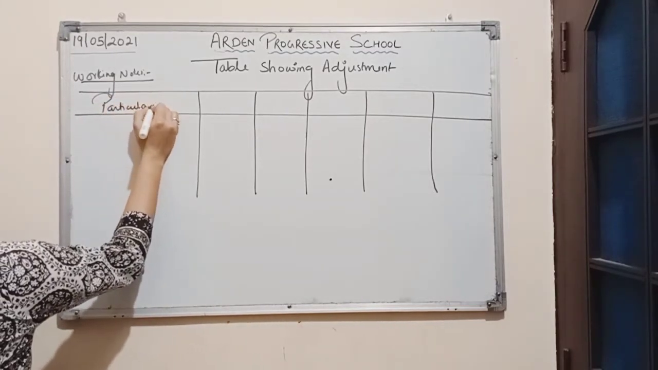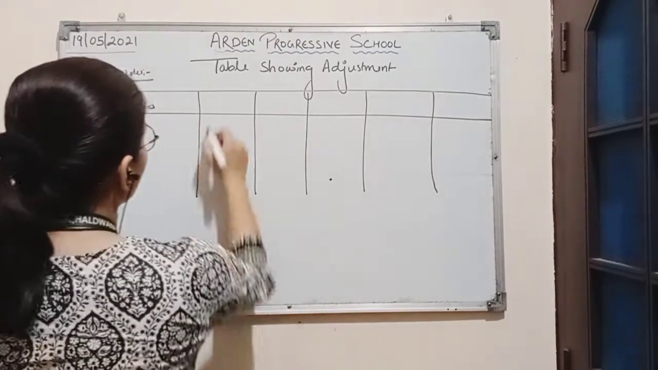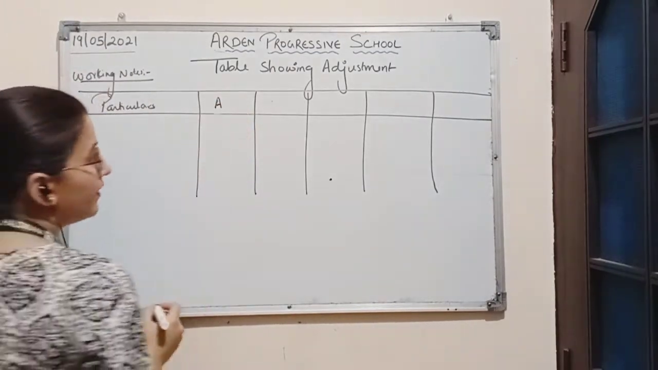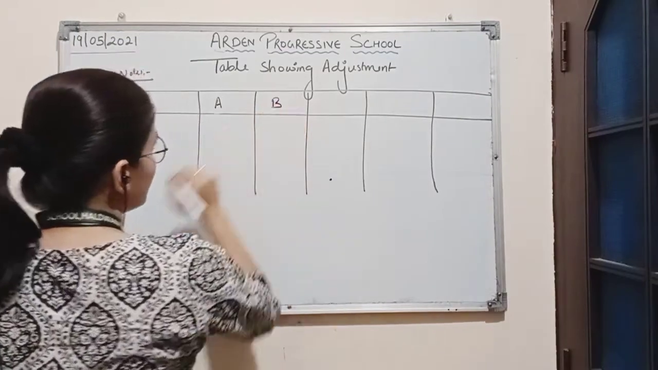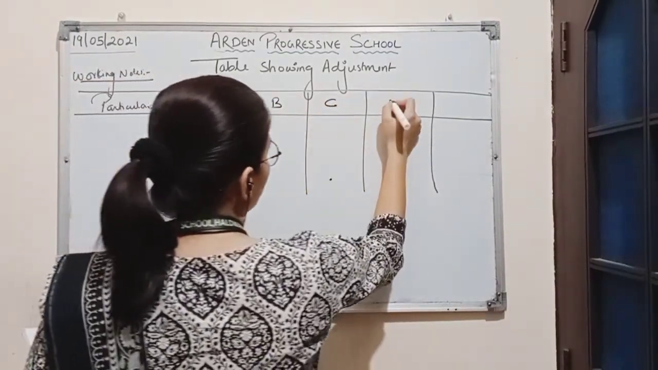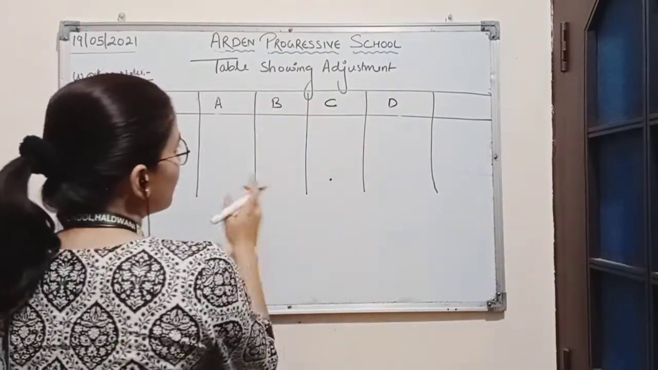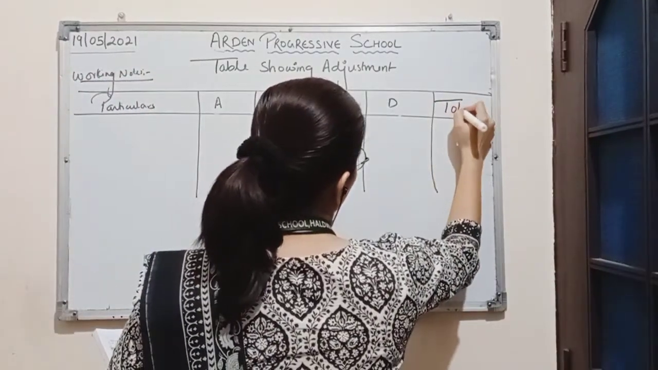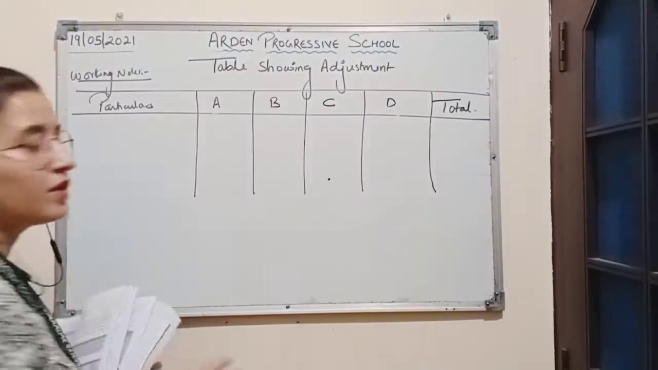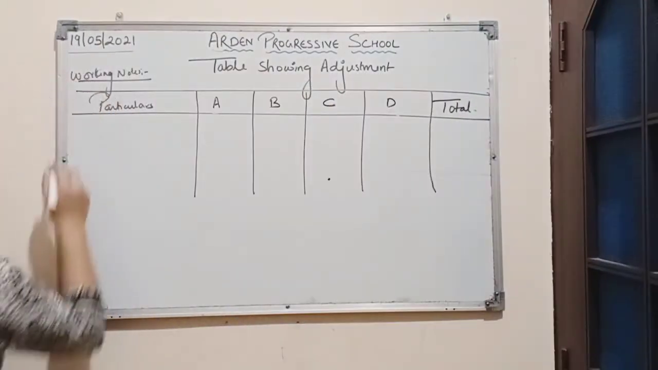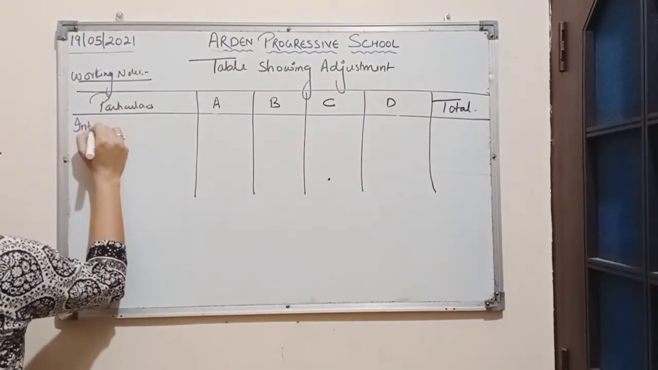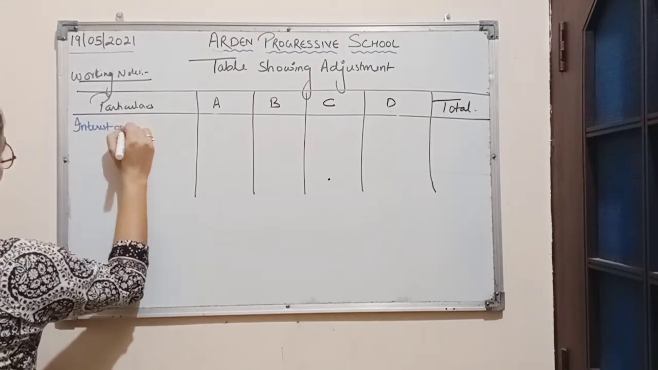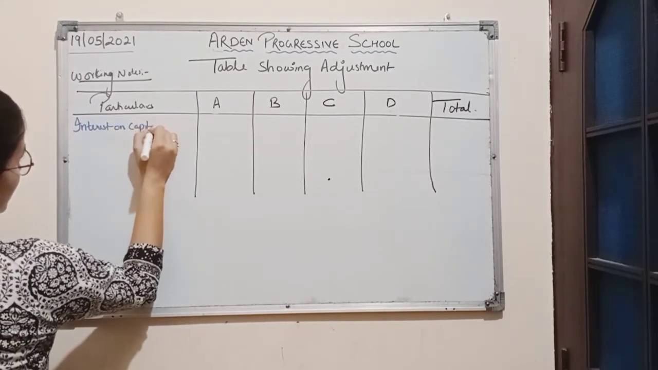This column will be of particulars. This will be the column of partner A, partner B, partner C and partner D. So 4 columns of partners and the last will be total. So here, as we know, the error is omission of interest on capital.